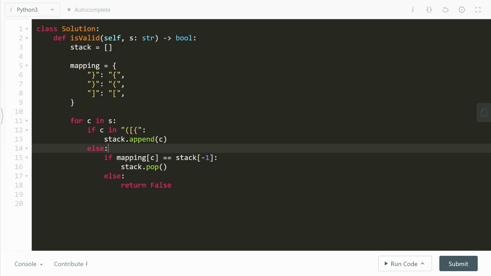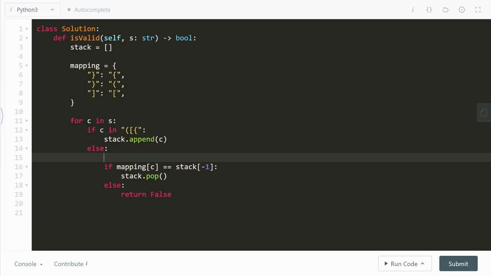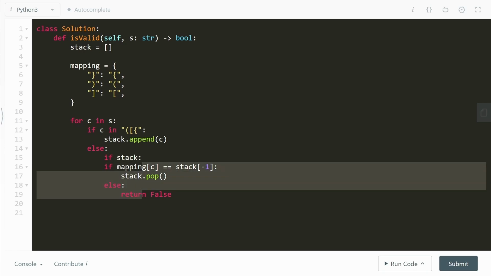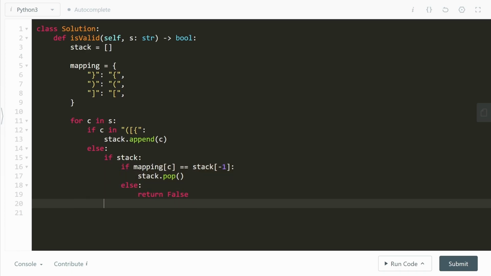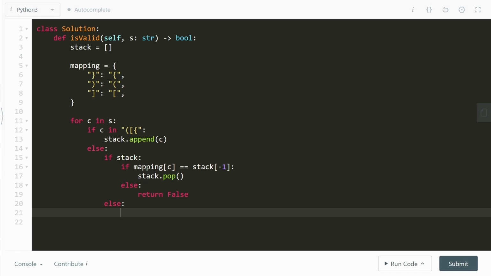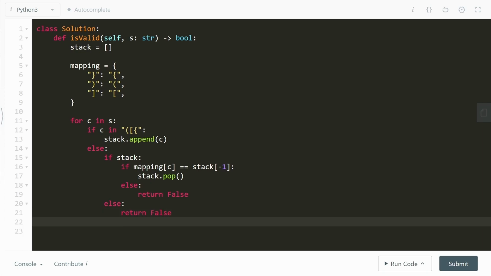Okay, there's one more thing that we need to take care of. See, I've tried to access stack[-1] here. What have we learned up till now? You just cannot access stack[-1] whenever you want. You have to ensure the stack exists, and only when the stack exists can you do all of these operations. Well, what do you do otherwise? What if the stack does not exist and you have a closing curly bracket, or a closing bracket of any kind rather? In that case, that closing bracket is trying to close something that doesn't exist. In other words, we can just return false right away. All right, so at this point, are we done? Can we return true?